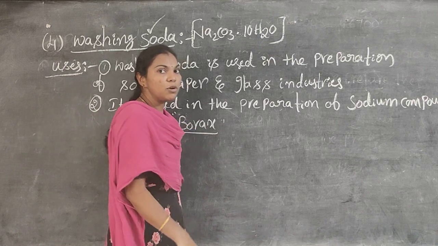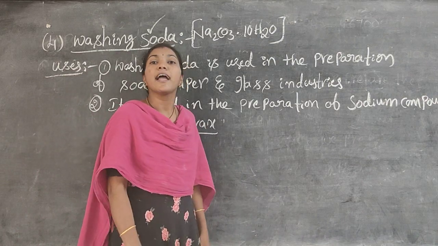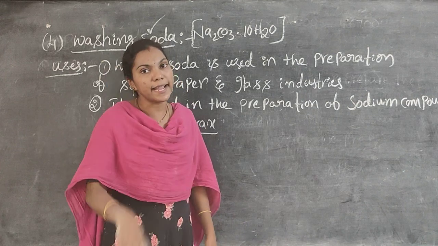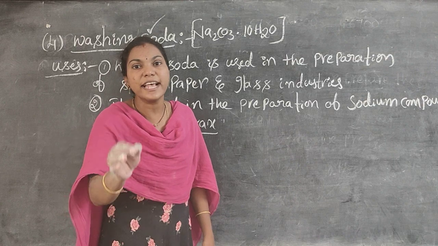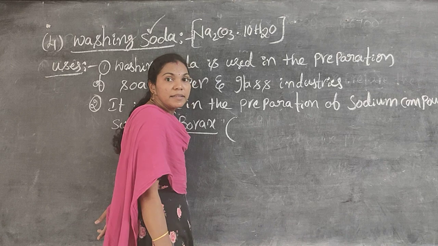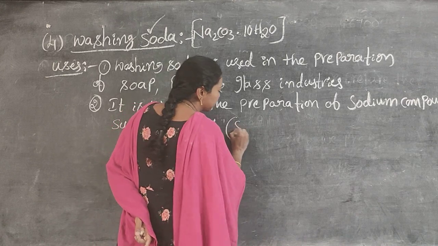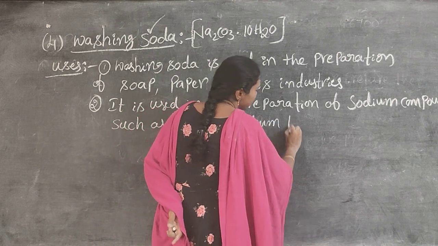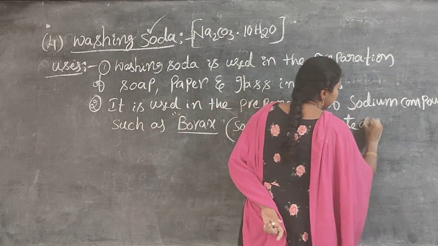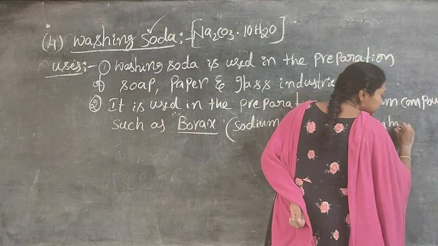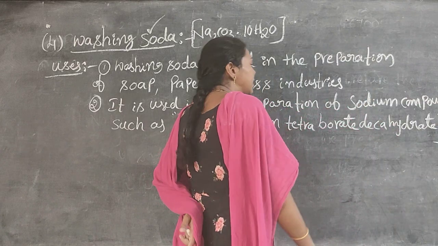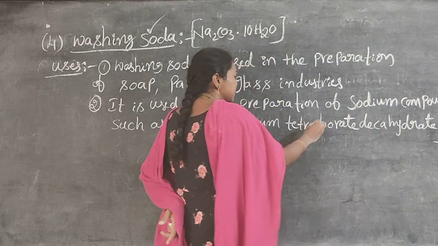What is borax? I also told you here. Sodium tetraborate decahydrate is also known as borax. I will write the chemical name of borax. Sodium tetraborate decahydrate. Deca means 10. Tetra means how many? 4. Sodium tetraborate decahydrate is called borax.